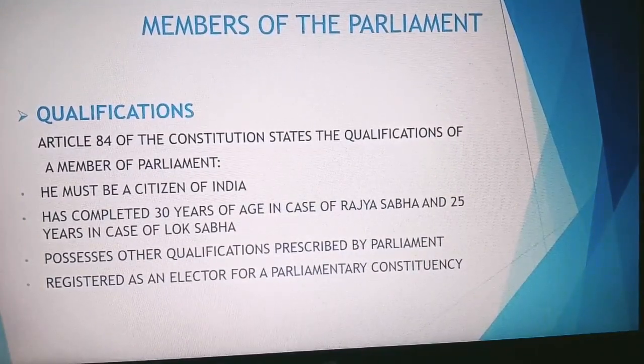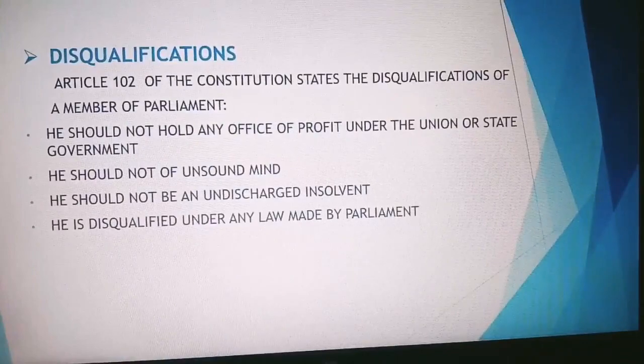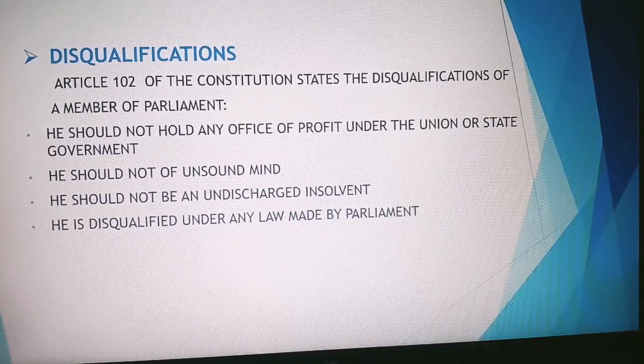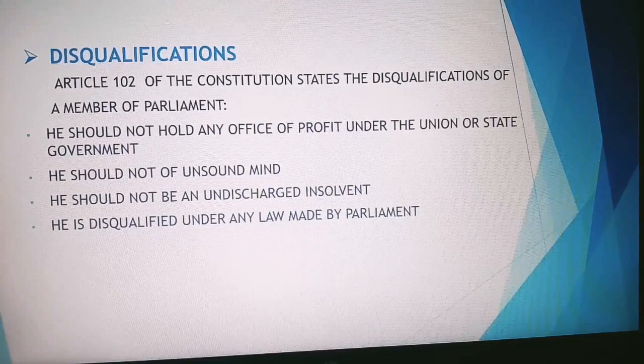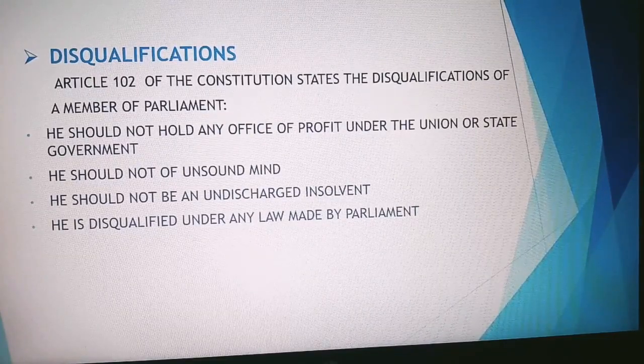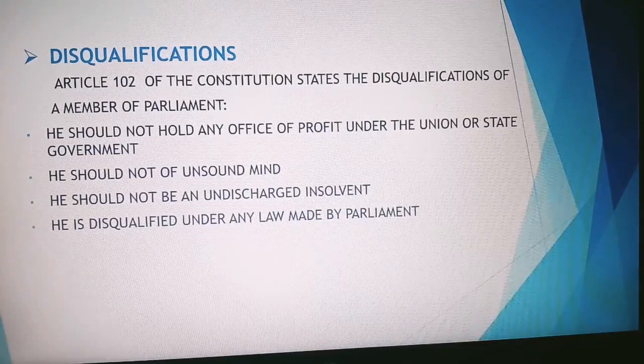Besides qualifications, Article 102 of the Constitution states the disqualifications of a member of Parliament. He should not hold any office of profit under the union or state government. He should not be of unsound mind, if so declared by a court. He should not be an undischarged insolvent. He should not be disqualified under any law made by Parliament.